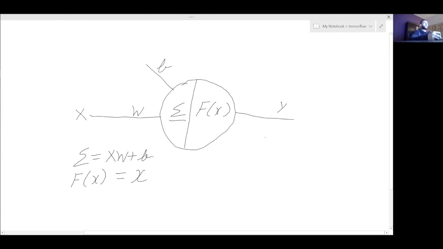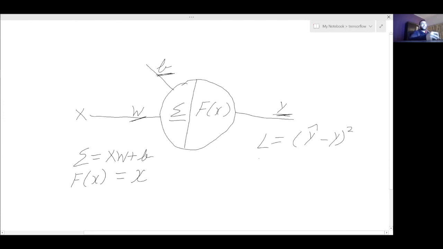Then we are going to have a loss function. What the loss function will allow us to do is update our weights depending upon how much error we had in our output. So I'm going to use the mean square loss. I'm going to say loss is equal to y hat, where y hat is the actual output that we want, minus the y, the output that we got over here. And then I'm going to square these two values.